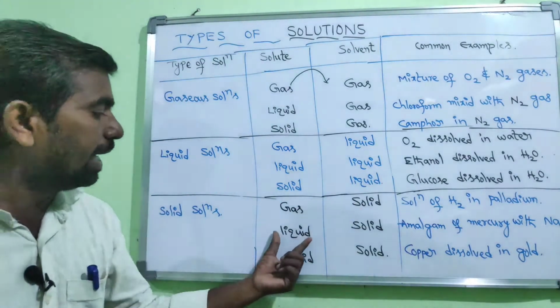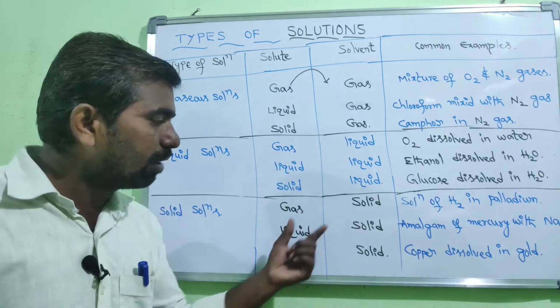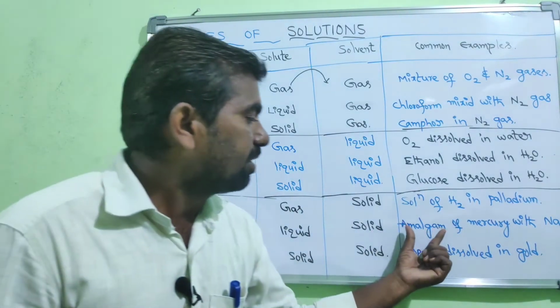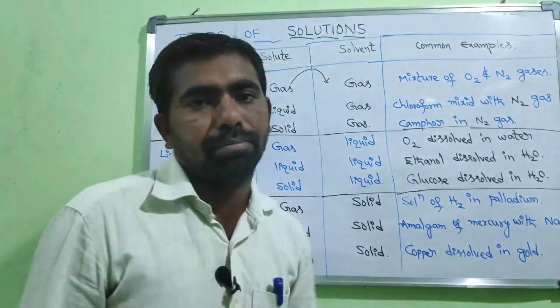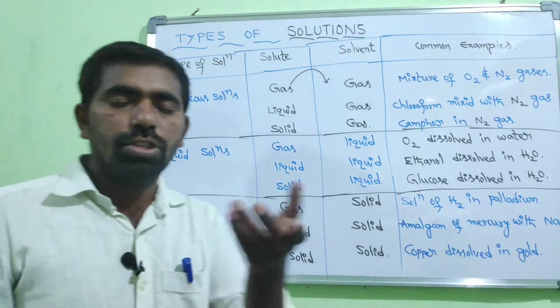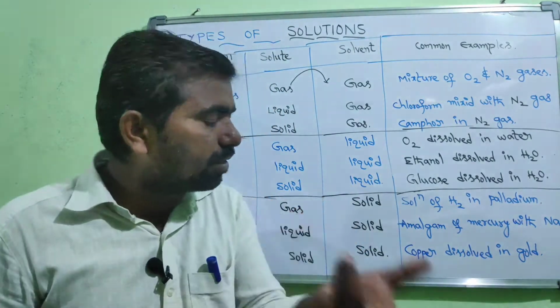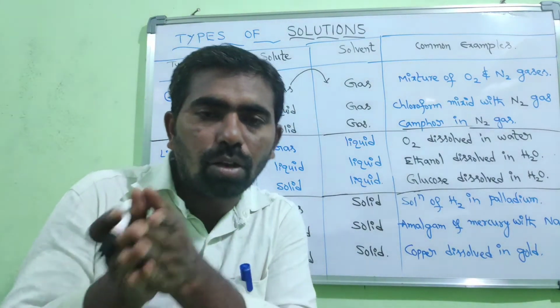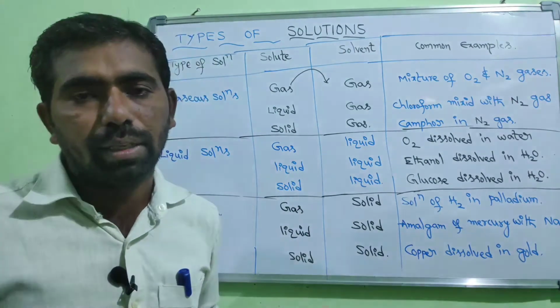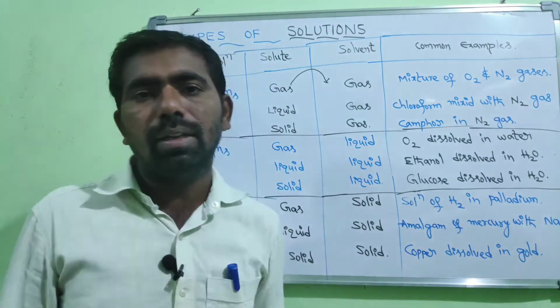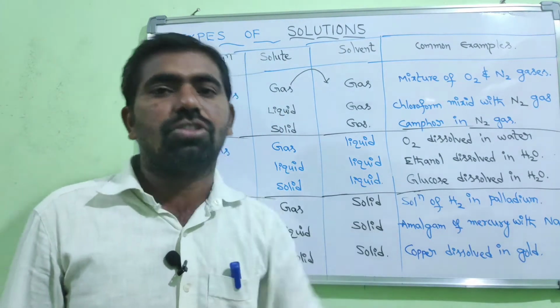And the next one, liquid in solid. The example for this is amalgam of mercury with sodium. Generally, the metals which form compounds with mercury are called amalgams. Mercury is the metal existing in the liquid state.